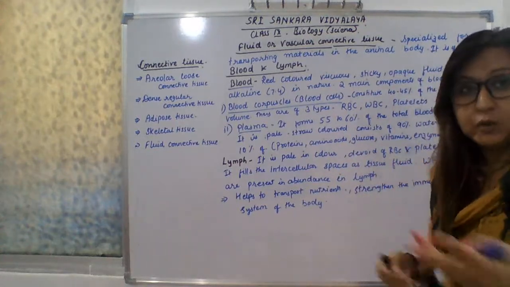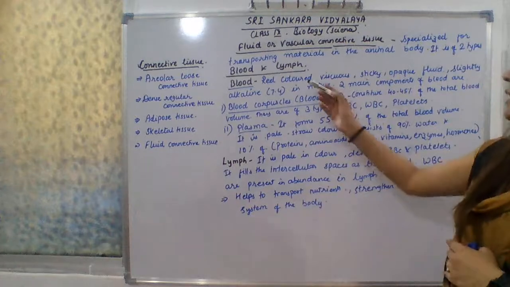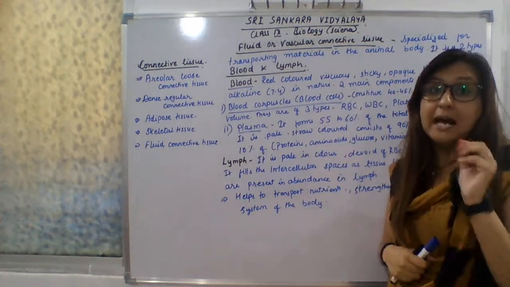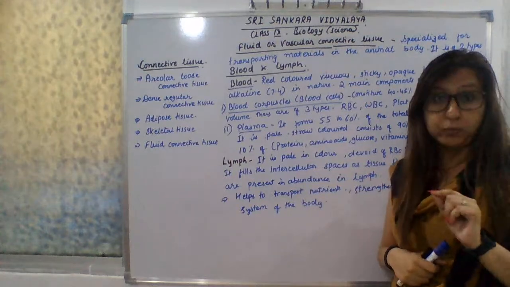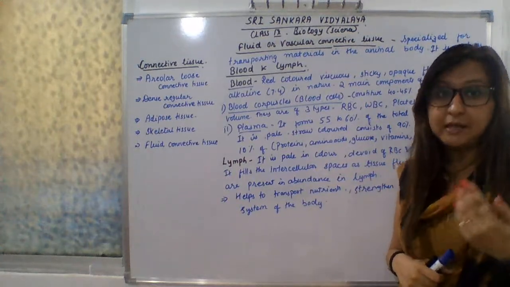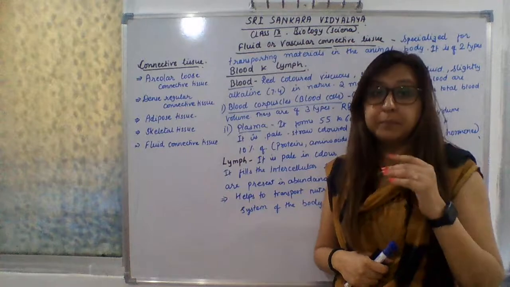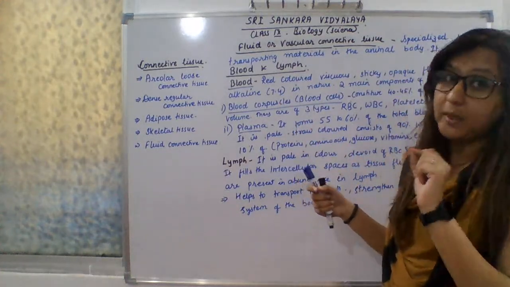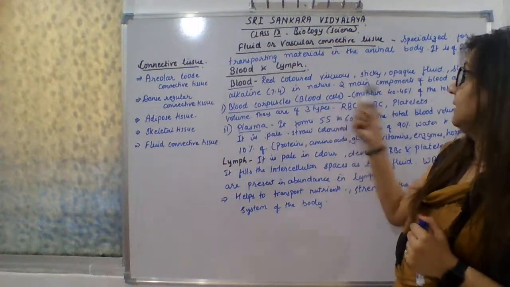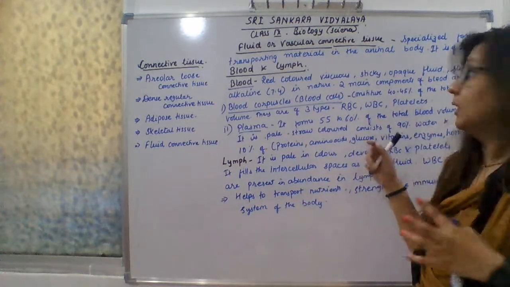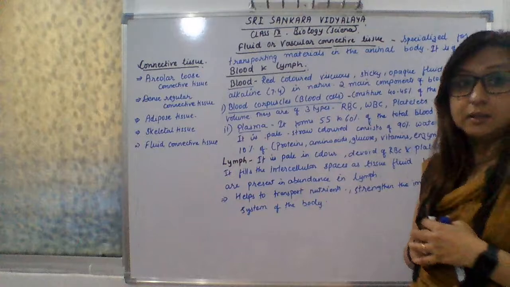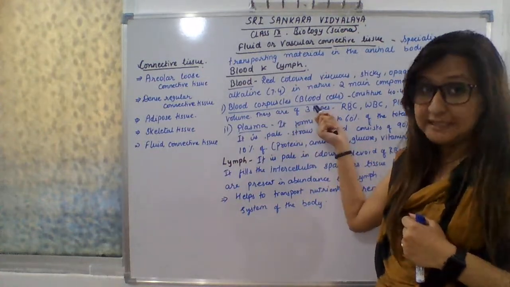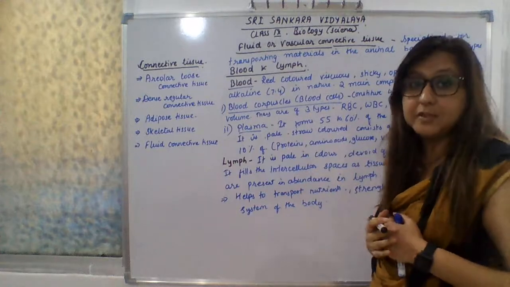So what is blood? We know the blood is a red colored, viscous, sticky, opaque fluid. Slightly alkaline in nature, with a pH of 7.4. You know the pH values. So 7 is neutral, so its value is slightly alkaline, 7.4. There are basically two main components of the blood. First is blood corpuscles, or you can say blood cells, and second is plasma.